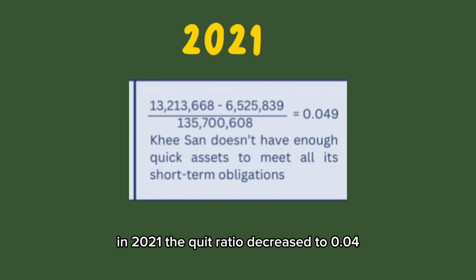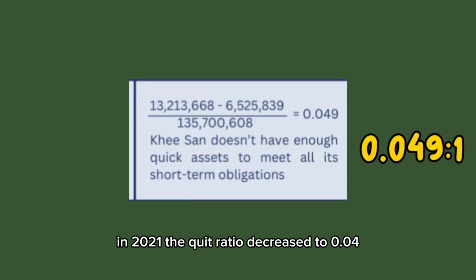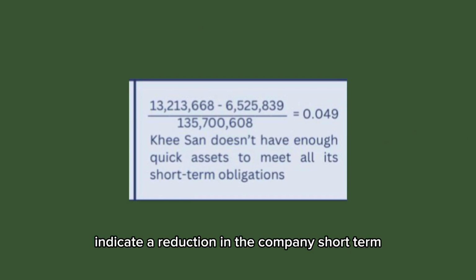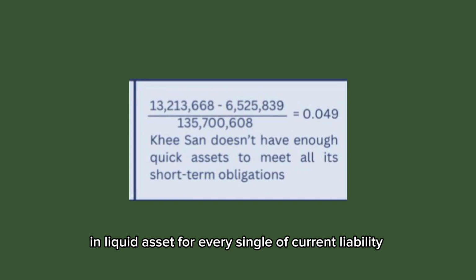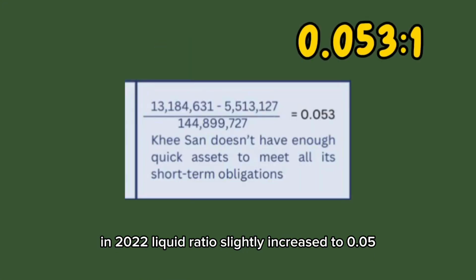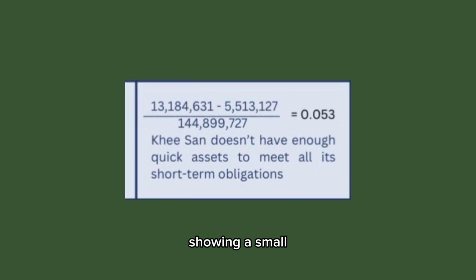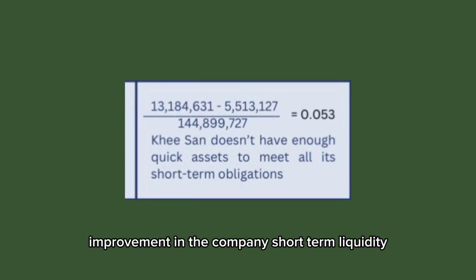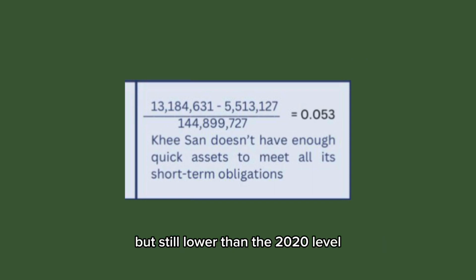In 2021, the quick ratio decreased to 0.049 over 1. This indicates a reduction in the company's short-term liquidity, as it had just under 5 cents in liquid assets for every ringgit of current liabilities. In 2022, the quick ratio slightly increased to 0.053 over 1, showing a small improvement in the company's short-term liquidity compared to 2021, but still lower than the 2020 level.